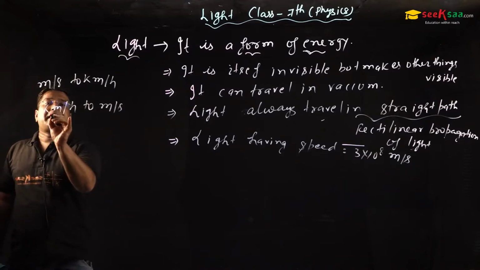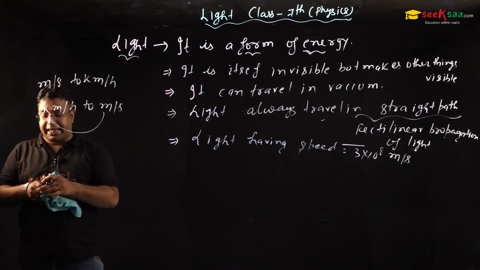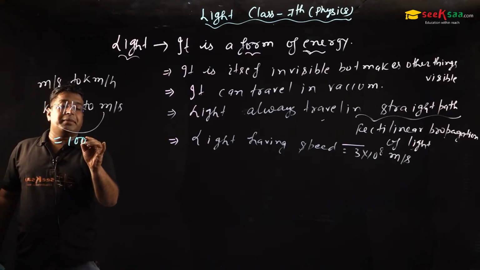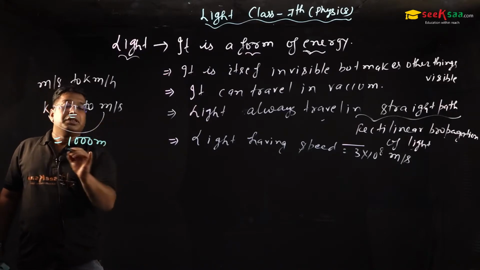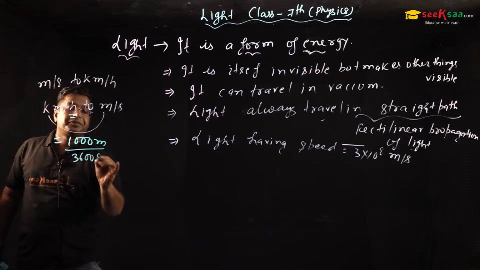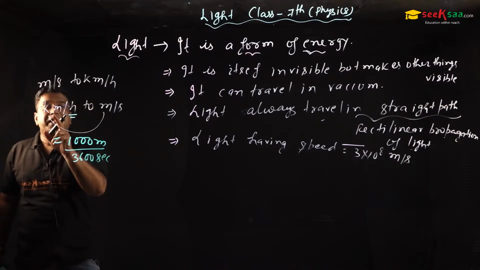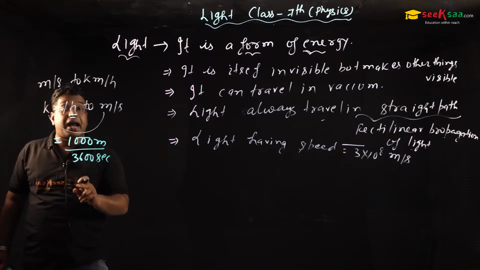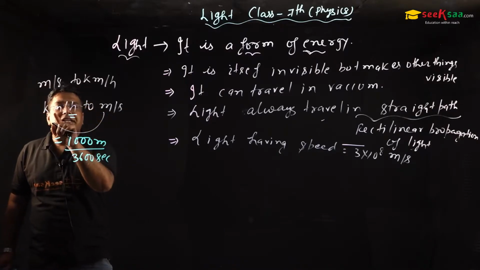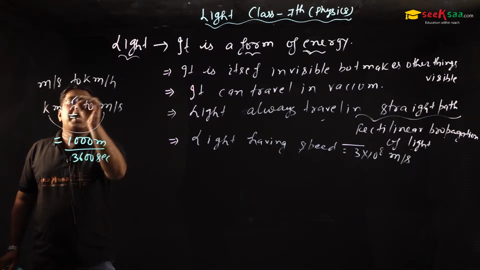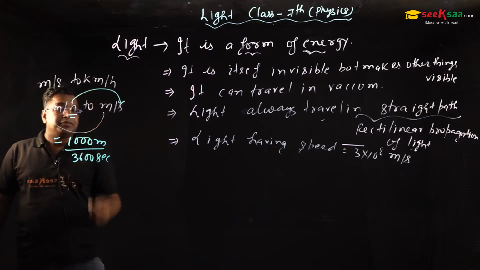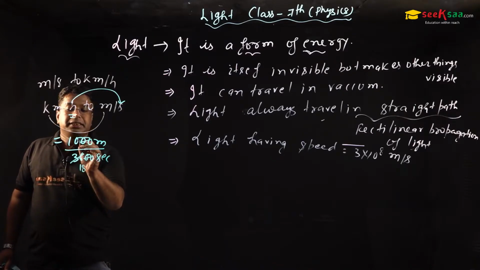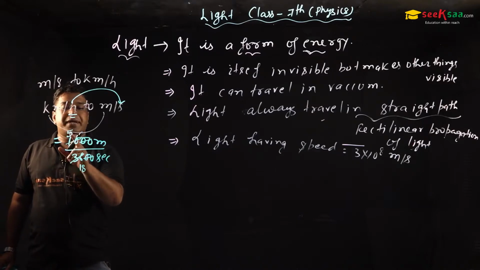As we know, sir, 1 kilometer is equal to 1000 meter and 1 hour is equal to 3600 second. I have to convert 1 kilometer per hour into meter per second. So if we divide, 20 cancel out, 2 8 10, 2 5 times, 2 5 is 10, 2, 18 is 36.